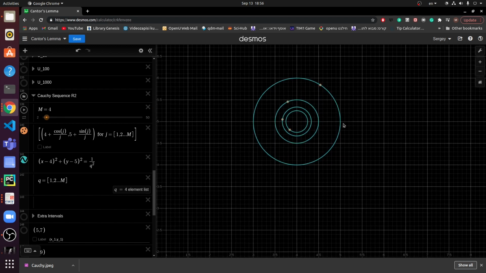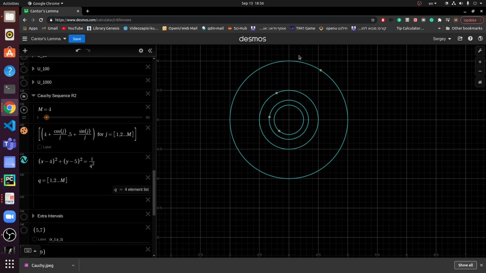So the idea is that we see here the distance of each point, basically because of the cosine of the angle and the sine of the angle, this sequence also spirals inwards beautifully here. But the main point is that it's just getting closer, right? The nth point in the sequence has distance 1 over n from the limit. And so let us just see how beautifully we have this nested sequence of circles.